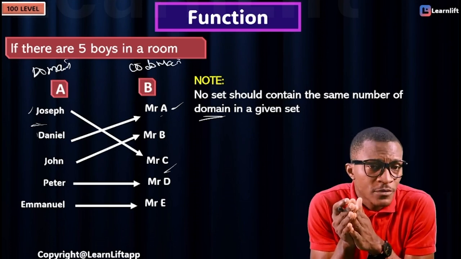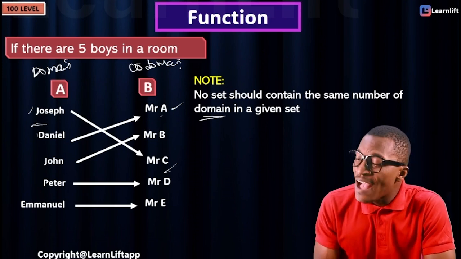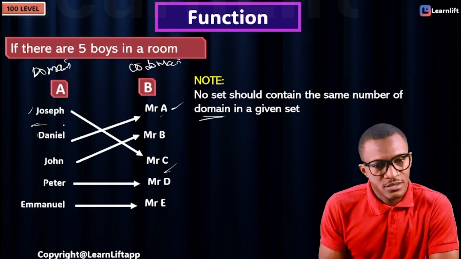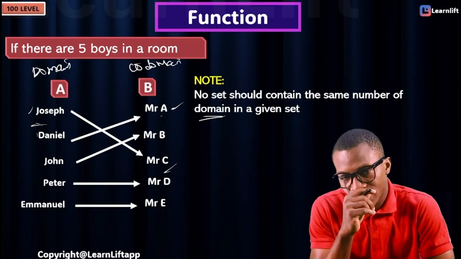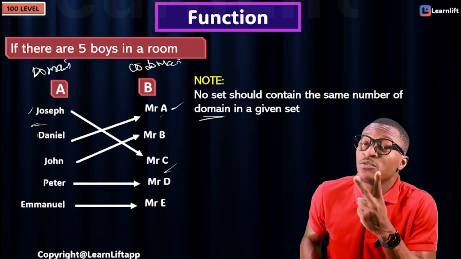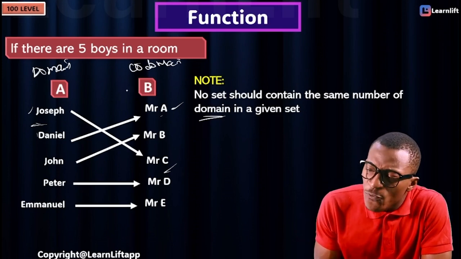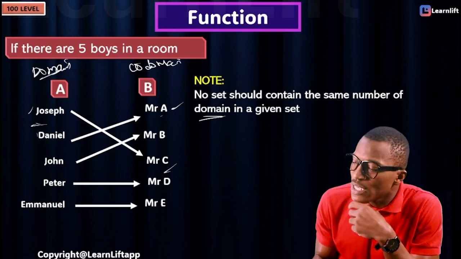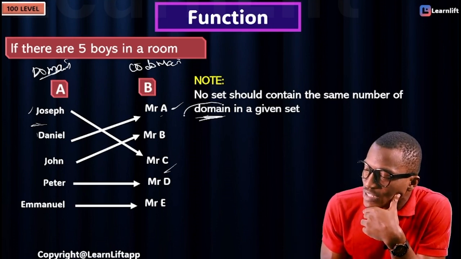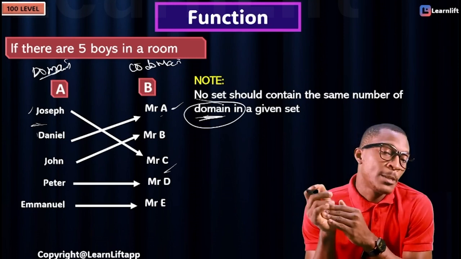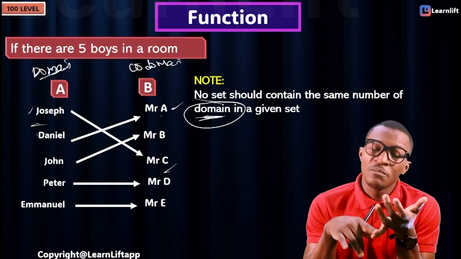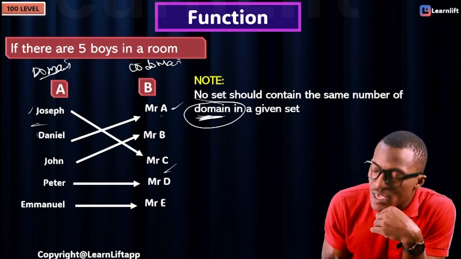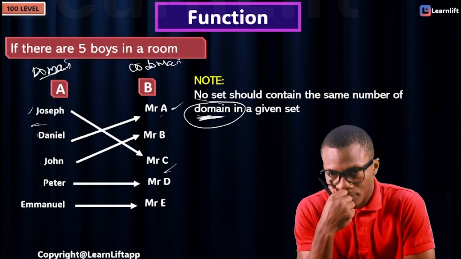In function, it is possible for one codomain to be paired to 2 domains, because we said that one man can have 2 sons. But it is not possible for one domain to be paired to 2 codomains. You can't say Joseph is paired to Mr. C and that same Joseph is paired to Mr. A. So what do we check in a function? We check the domain. If the domain is repeating, it's not a function.